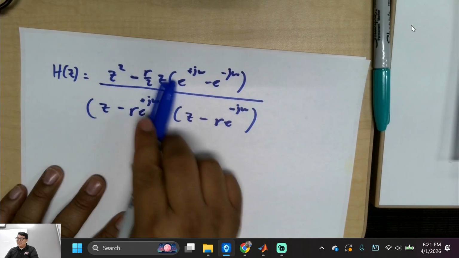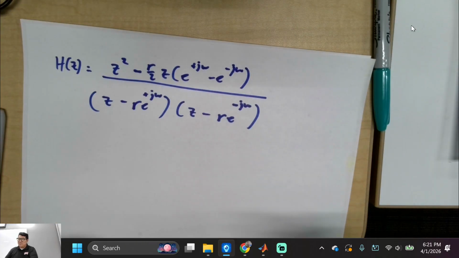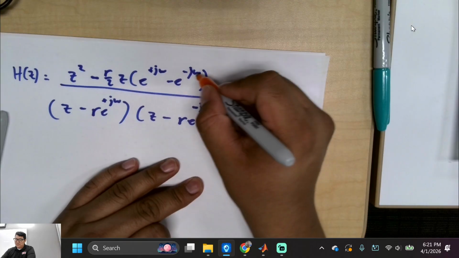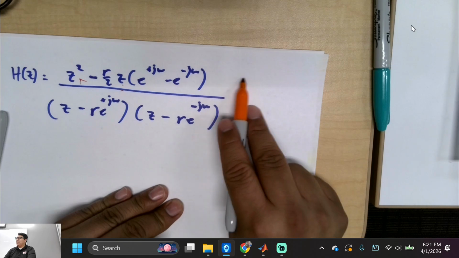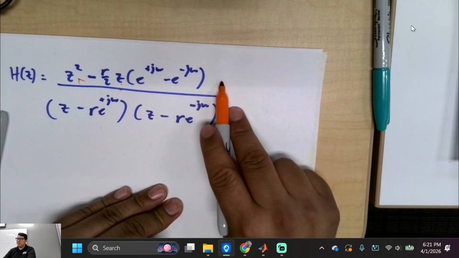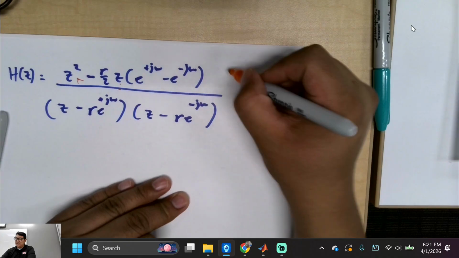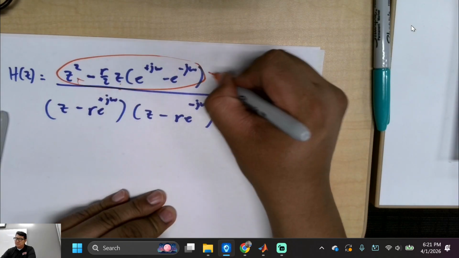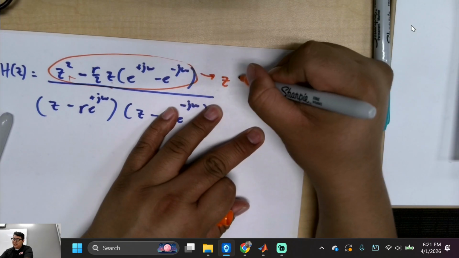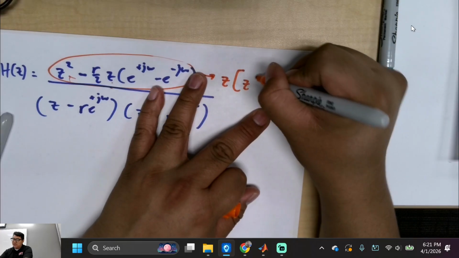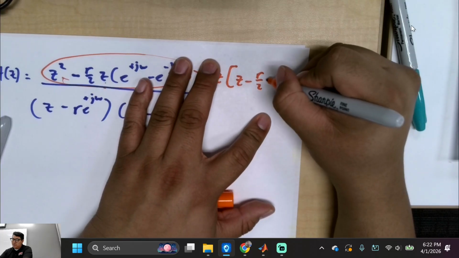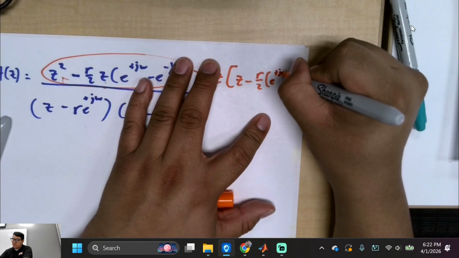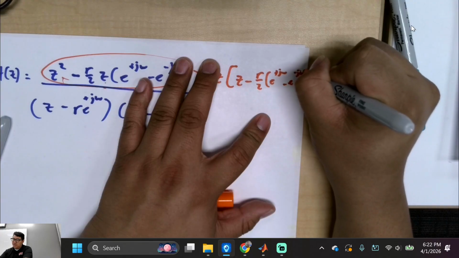You see this right here? And this is very important because this got me as an undergrad too. You see this z squared and this z, right? But there's no other zero term or constant term right here. So I'm going to rewrite this as z times (z minus r over 2 e^(j omega) minus e^(-j omega)).